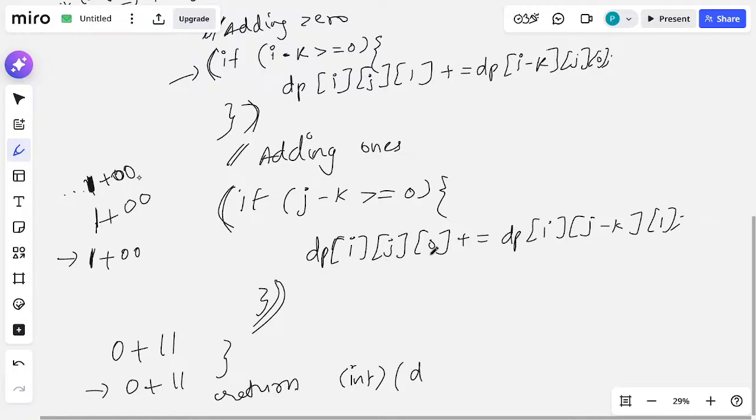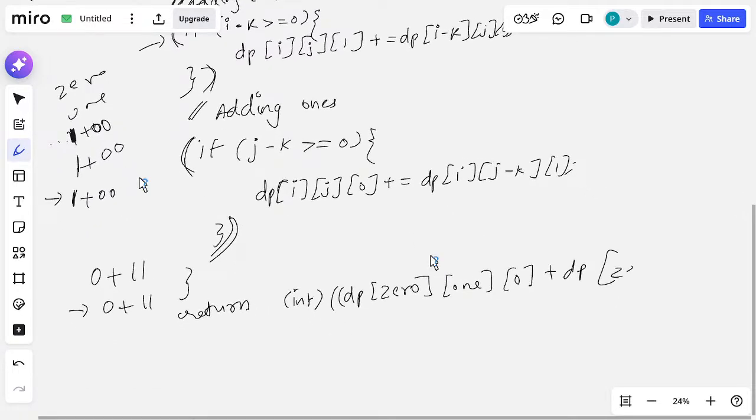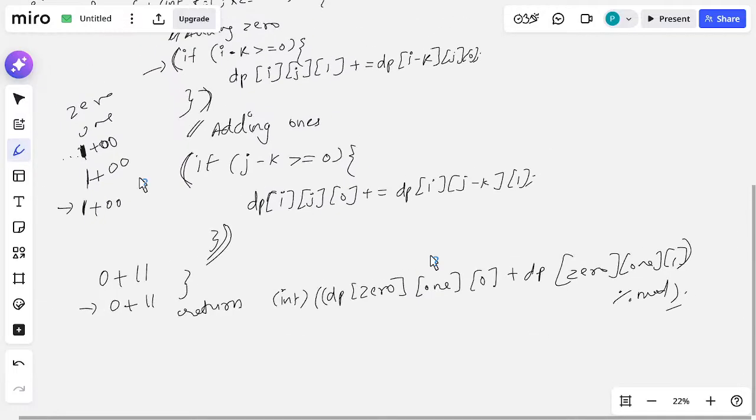So finally what will we return? dp of 0, the question they have given, zeros, ones, limit. So, dp of zeros, ones, 0 plus dp of zeros, ones, 1, modulus mod. I will tell why we are using this mod, right.